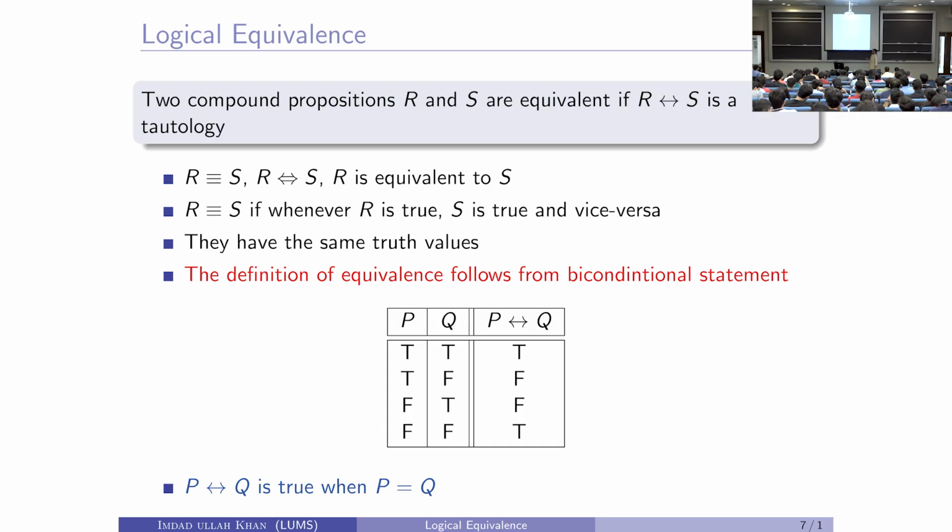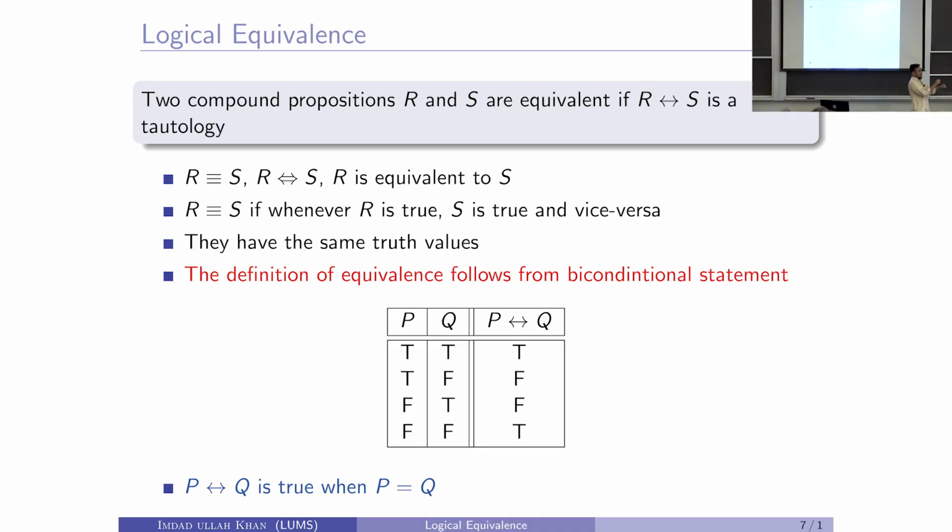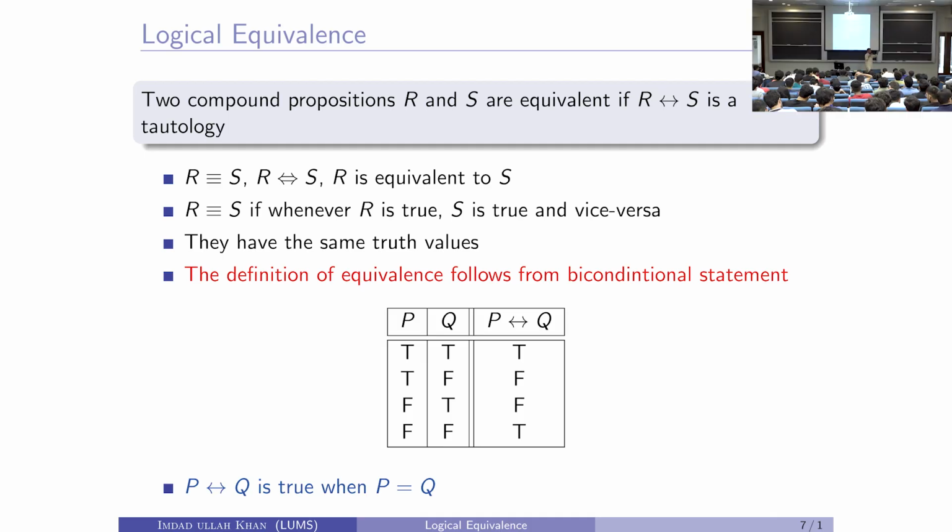Remember this truth table? This is the truth table of if and only if. P if and only if Q. When is it true? When both have the same truth value. And when is it false? When P and Q have opposite or different values. Opposite and different are the same thing, we are talking about binary, right? Yes, no, true, false. So, when P and Q have similar values, both true or both false, if and only if. That is why we say that a proposition R is equivalent to another proposition S if their if and only if is always true.